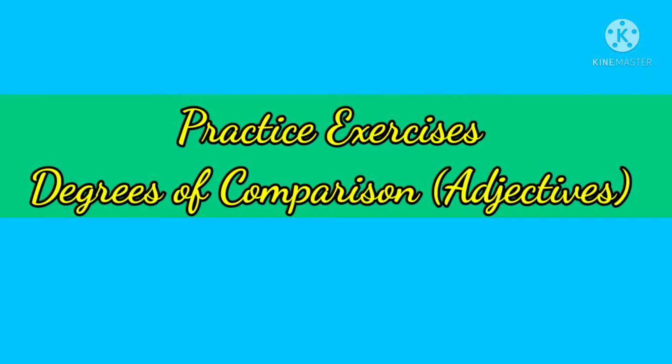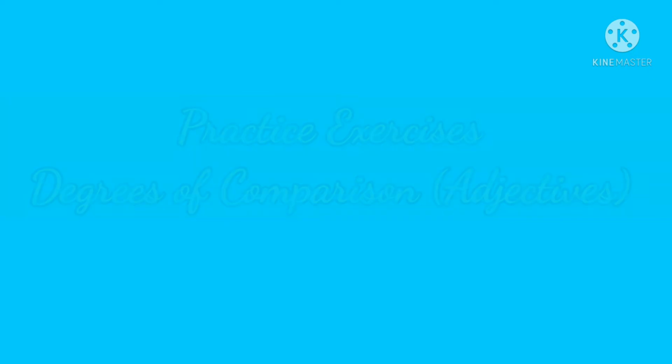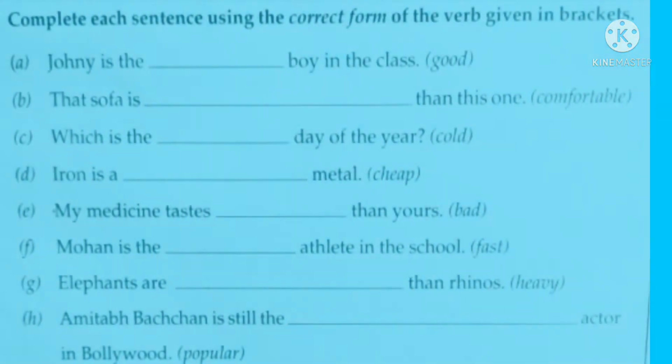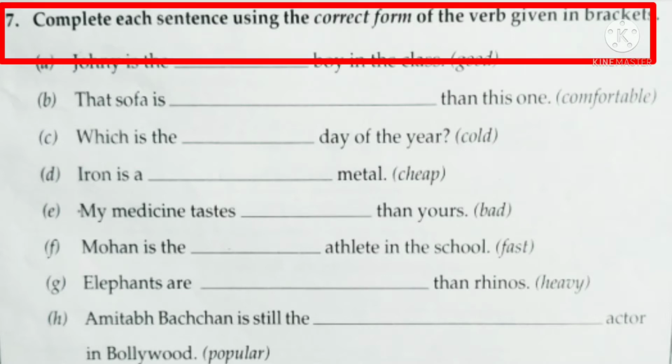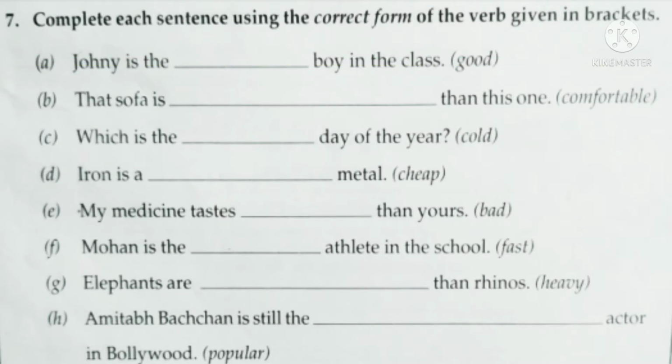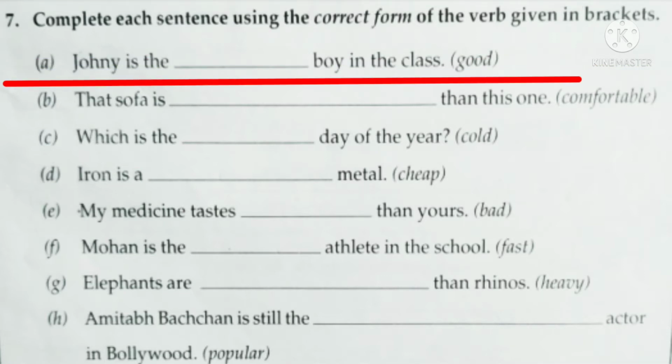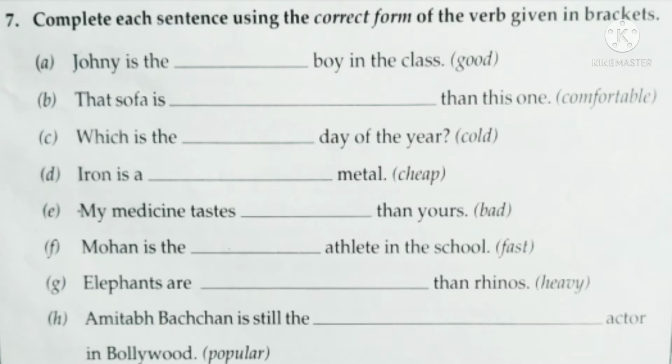So let's get started, and first of all let's do exercise number 7, which is given on page number 163 of your book. So here you have to complete each sentence using the correct form of the word given in the brackets. Okay, so look at the sentence A. Johnny is the dash boy in the class, and the word given in the bracket is good. So which degree of adjective or which form of adjective will be used here?